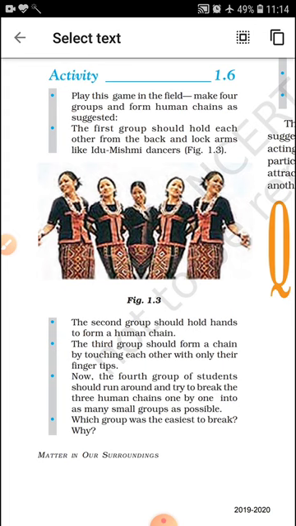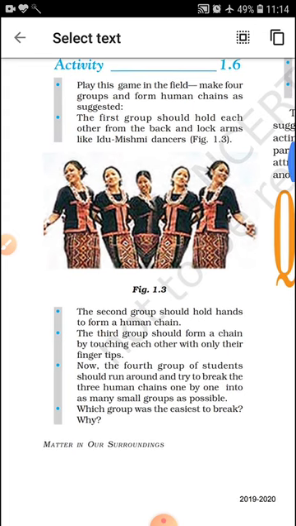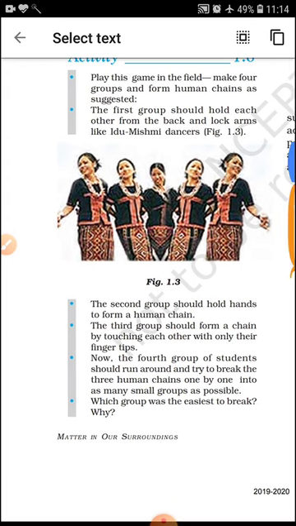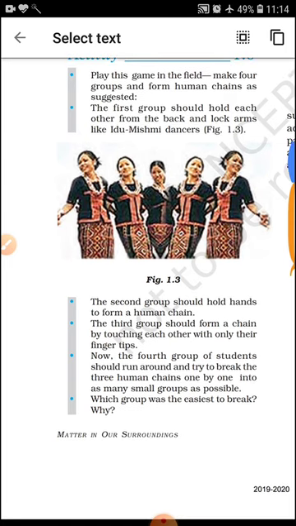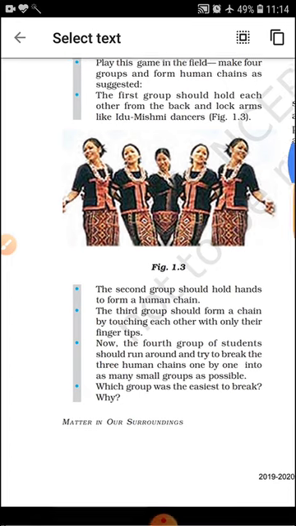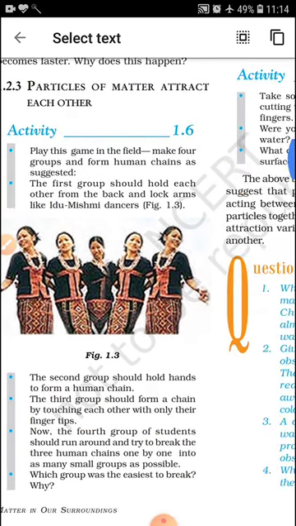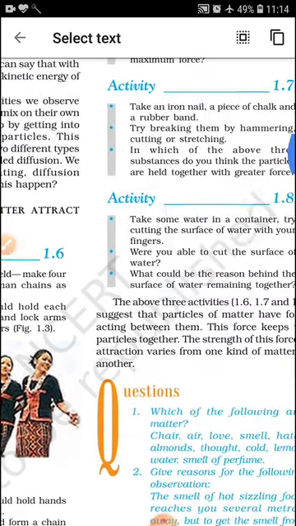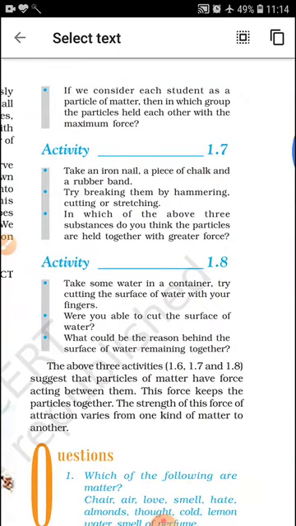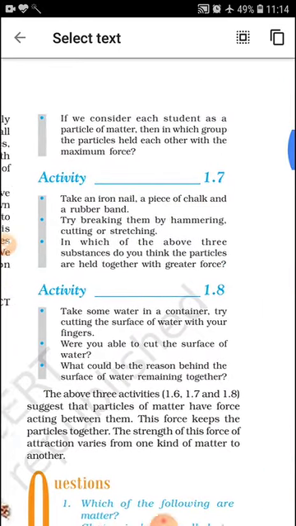Which group was the easiest to break? Obviously the third group was easier to break because they only touch each other. Then the second one is next easiest to break and the hardest is the first group because they are strongly connected to each other. This shows that the particles of matter attract each other.